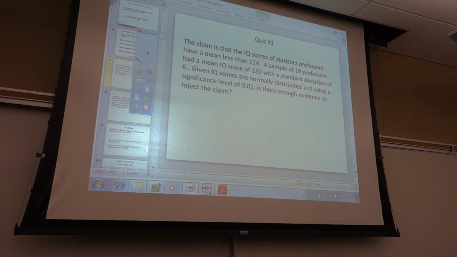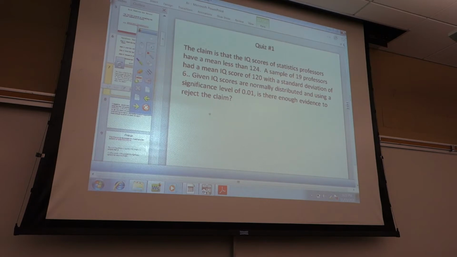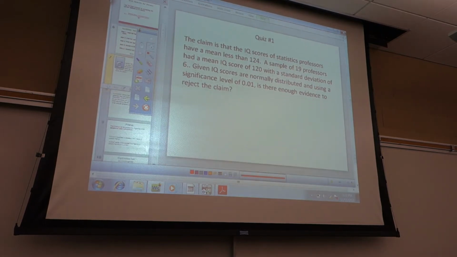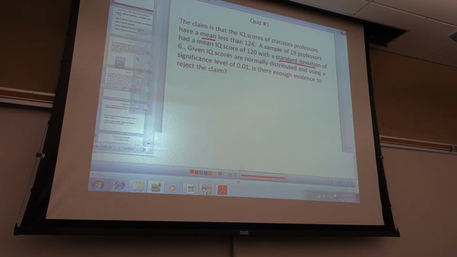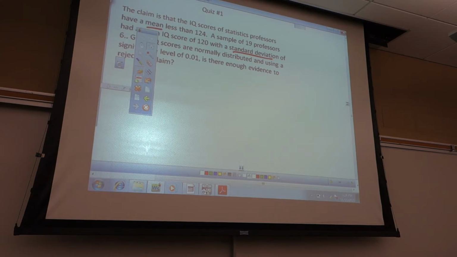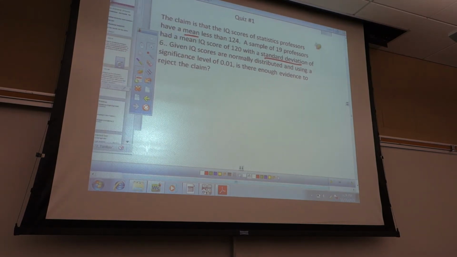All right, so let's do quiz number 1. What's my claim? First of all, is this a mean or a proportion? Mean. How do you know it's a mean? It says mean, and it says standard deviation. So what's your claim?